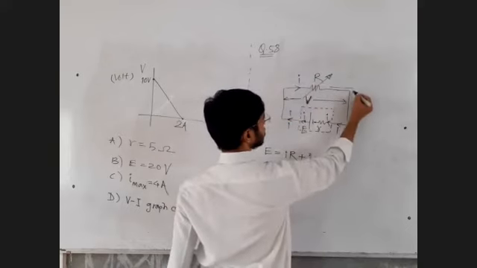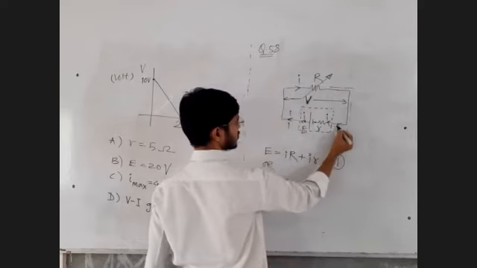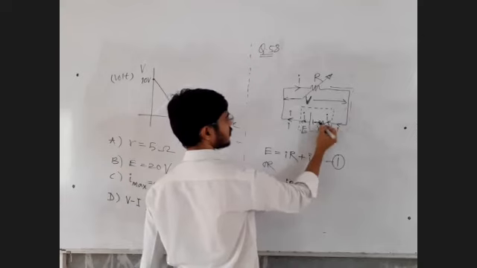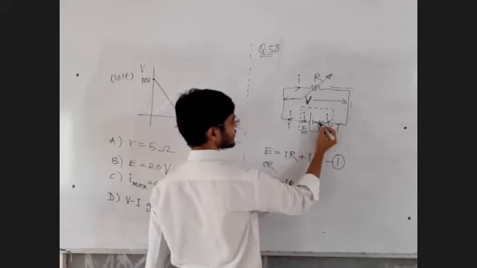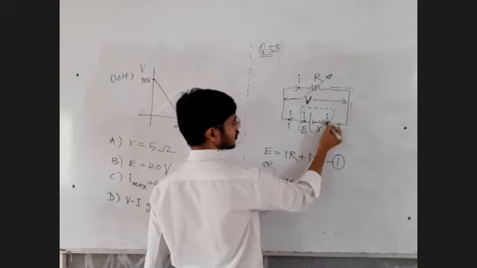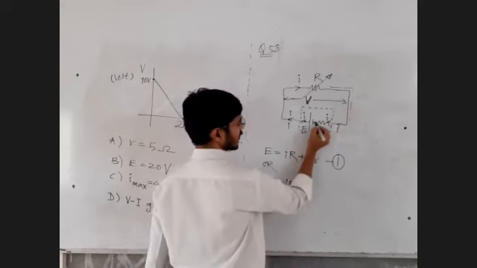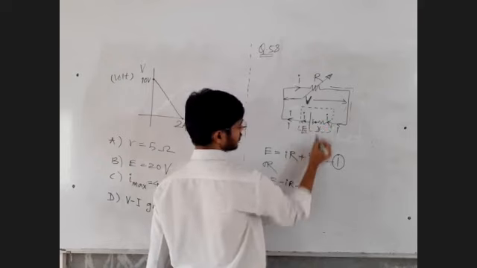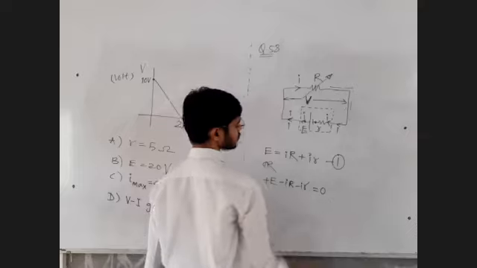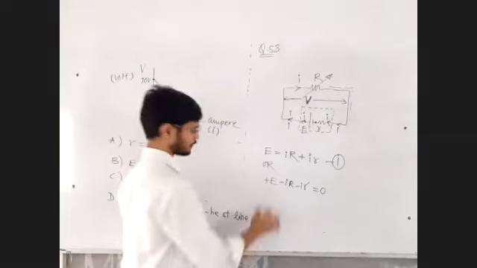I travel like this, like this, like this. Again, I am moving in the direction of current. I come across the resistance. Again, in the direction of current, voltage is negative. I into R is negative. I reached the same point where I started. Q is equal to 0. Same equation you will get.